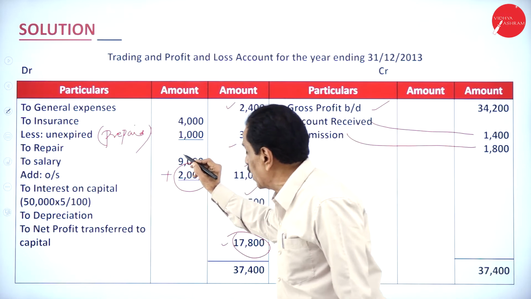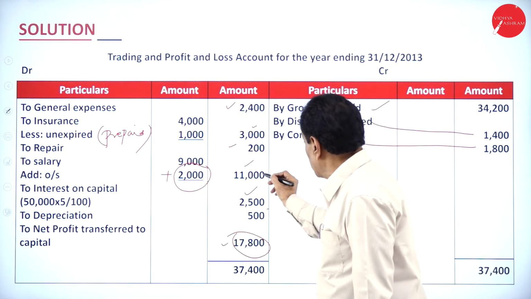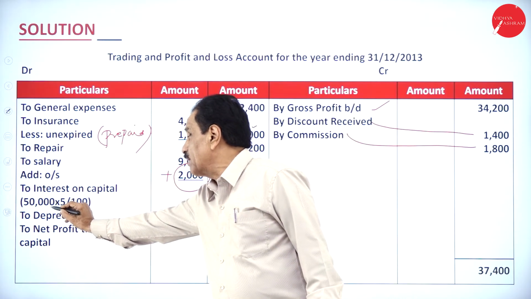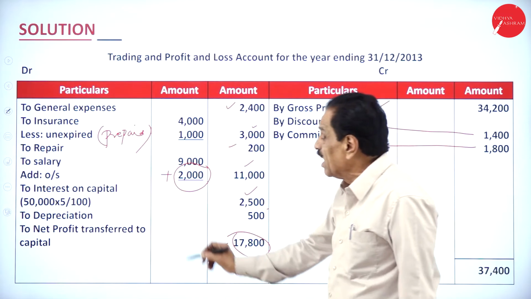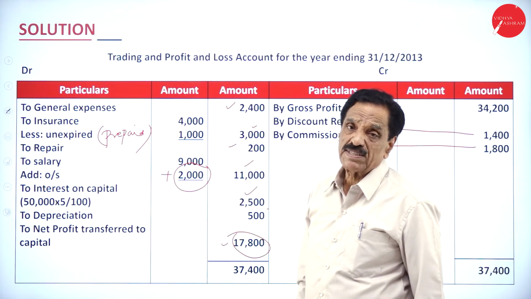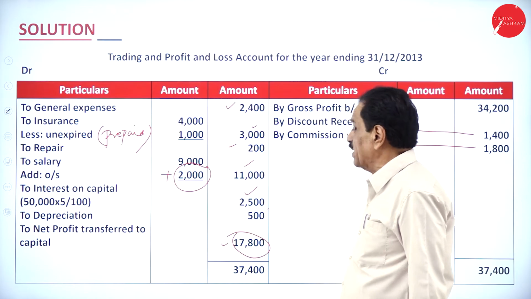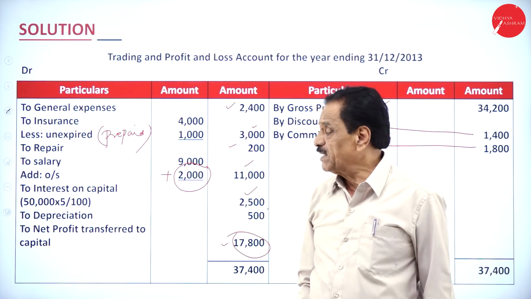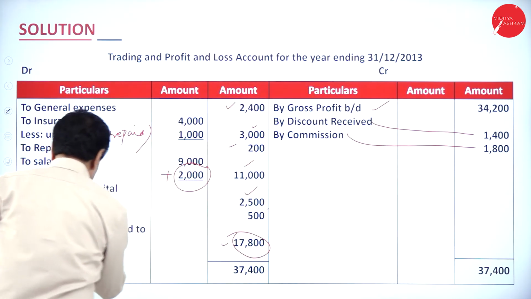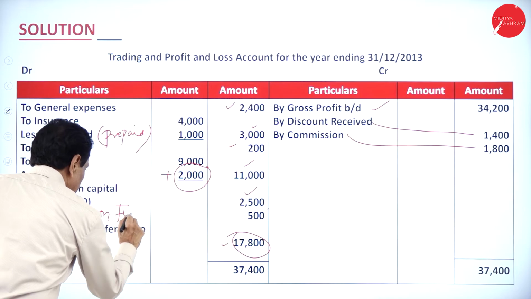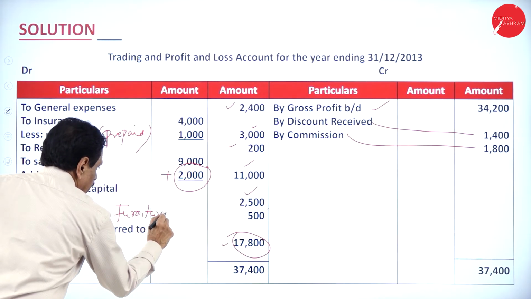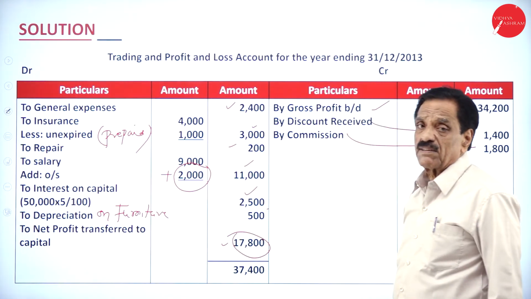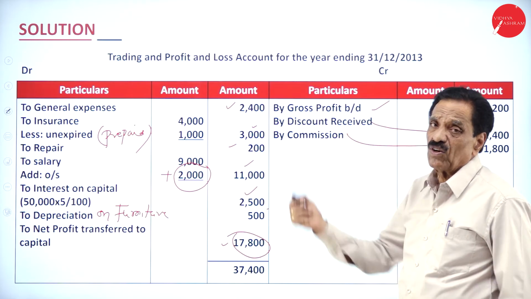Salary paid 9,000. How much still payable? 2,000. It becomes 11,000. Interest: the firm pays the interest on capital. What's the value of the capital? You contributed 50,000. How much interest are they going to pay? 5% on that. It works out to 2,500. The value of the furniture is 5,000. It has come down by 10%. This is depreciation on furniture, 500. Then whatever the difference comes is the net profit, transferred to capital.